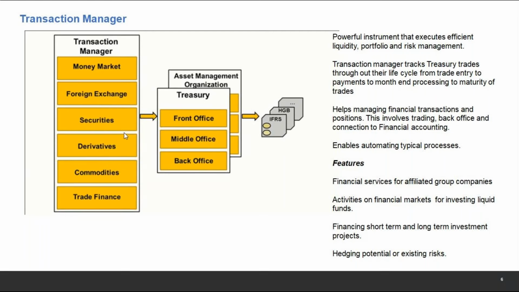It covers our accounting part. It integrates with all the front office, middle office, back office teams. They perform their activities in this transaction manager. Hedging, potential risk, features, all these things are covered as part of transaction manager.